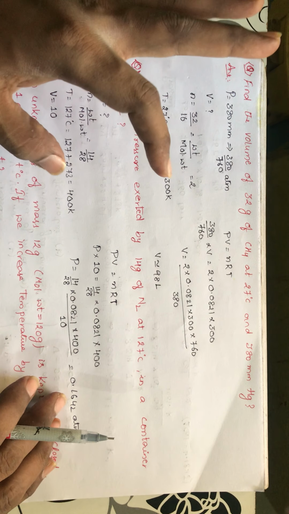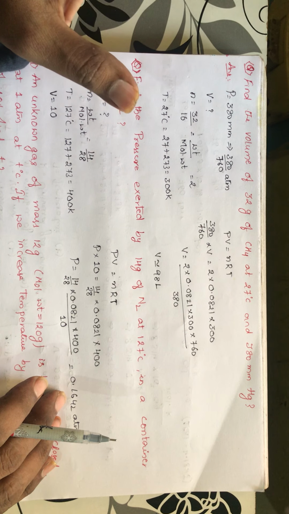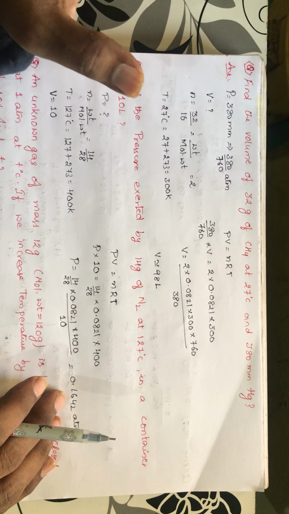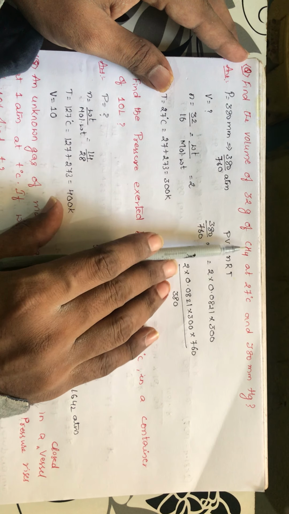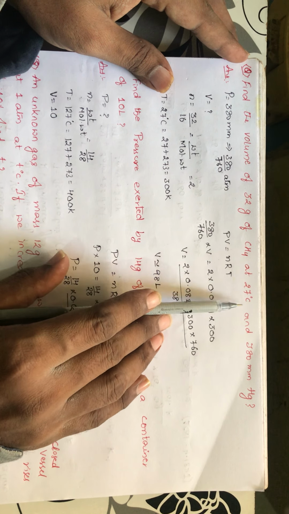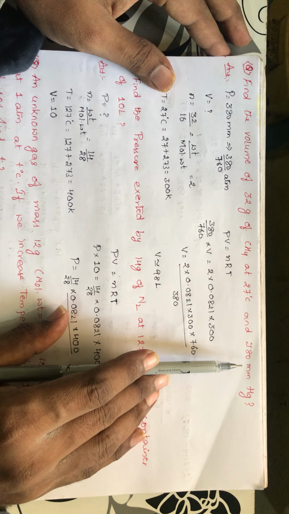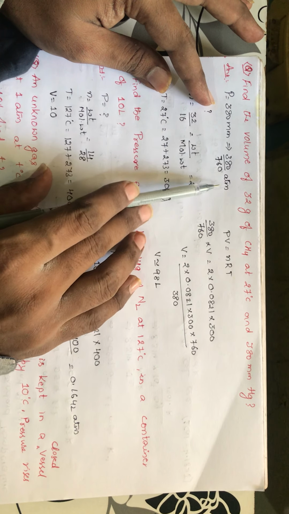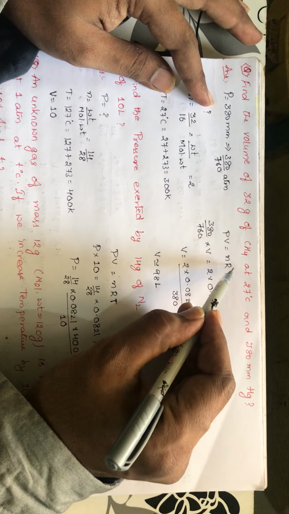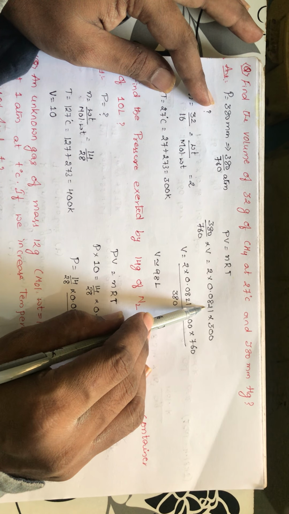If you are good at the ideal gas equation, there is no need of Charles' law, Boyle's law, as well as Avogadro's law, because all the laws will be combined in the ideal gas equation itself. Suppose take the question here: find the volume of 32 grams of methane at 27 degrees centigrade and 380 mm Hg, right? You are having pressure 380 mm, convert this mm into atmospheres. Why we are converting? So as to take the R value as 0.0821. This is in atmosphere liters only, right?